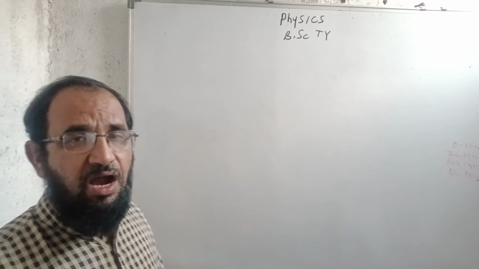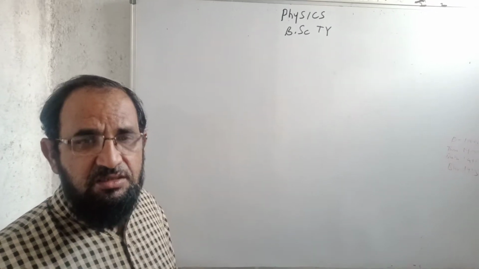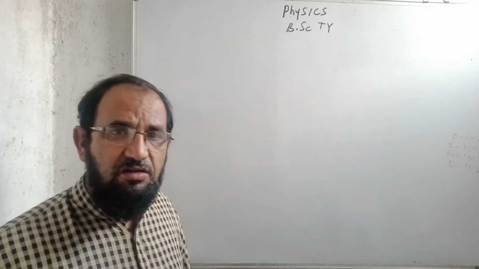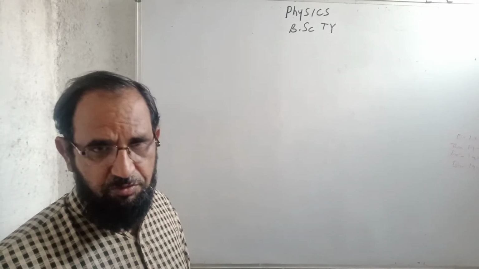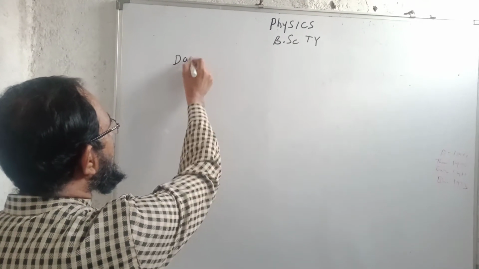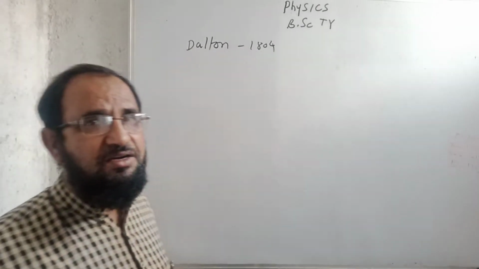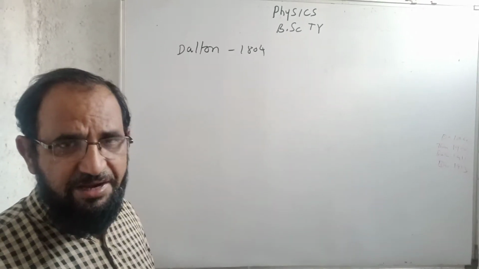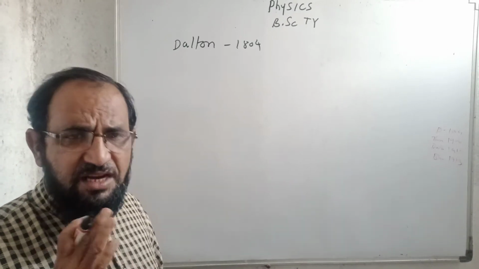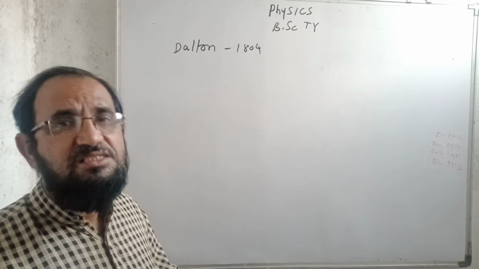Atom model. We know that in olden days, people did not know what an atom is, whether it is divisible or not. It was not known to the people. So for the first time, Dalton in 1804 said that the smallest part of a material is the atom, and this atom is further indivisible.